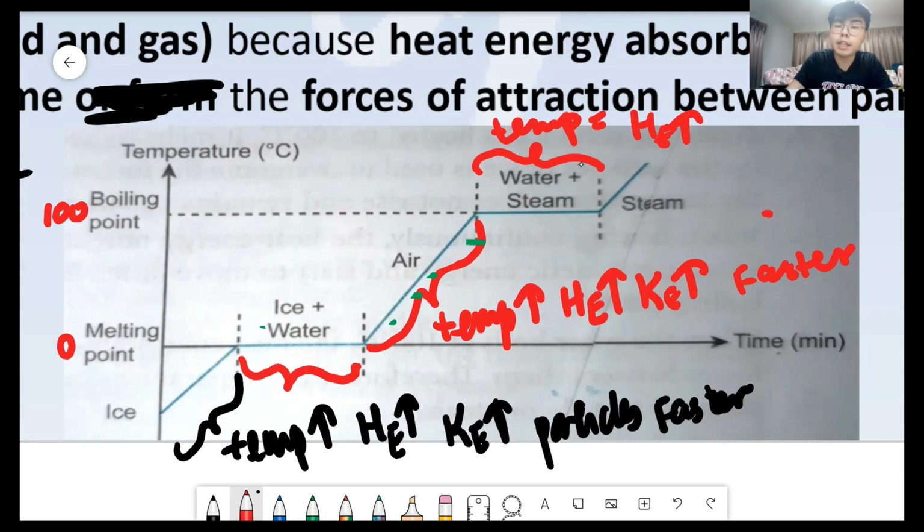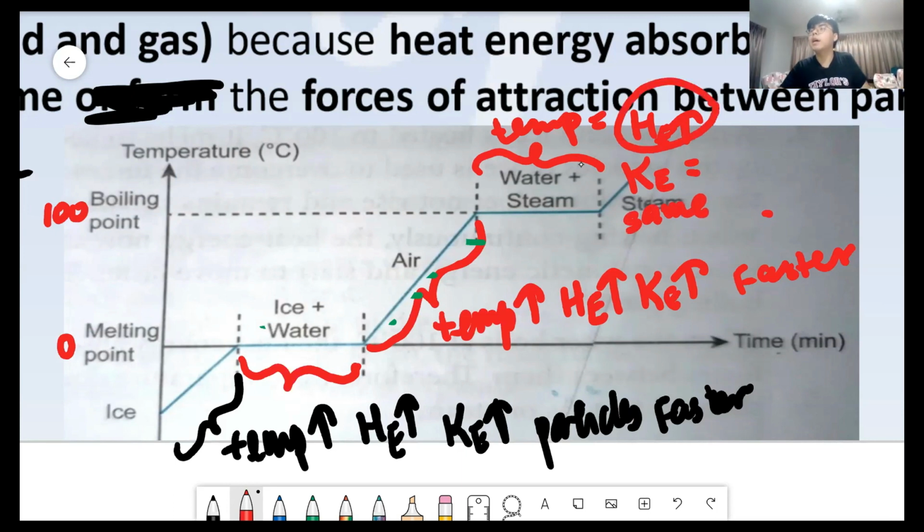Does kinetic energy increase? No, kinetic energy is the same. Do particles move faster or slower? No, they move the same. Then where does the heat energy go? Because Newton's first law says energy cannot be created or destroyed, it must only be changed from one form to another. So now I keep burning the Bunsen burner, I keep providing the heat energy. Where does the heat energy go?